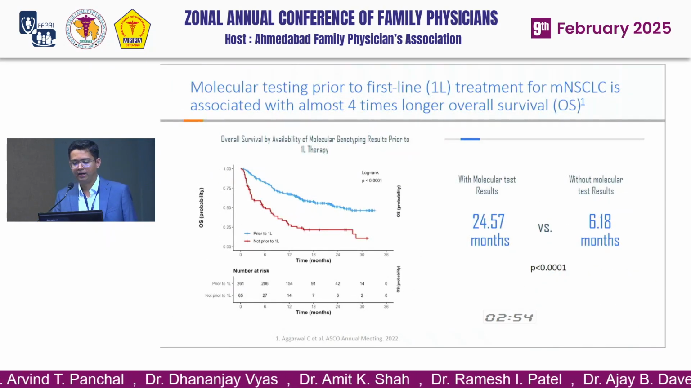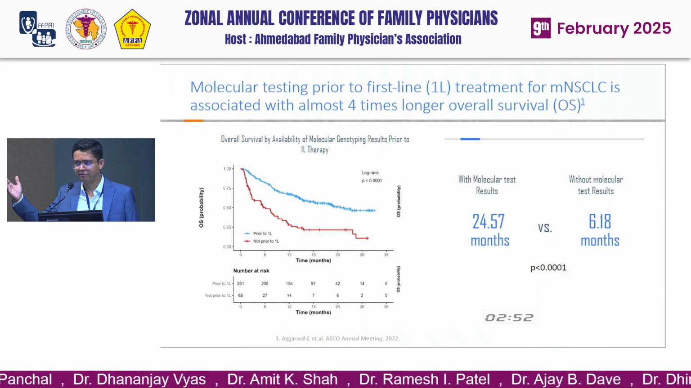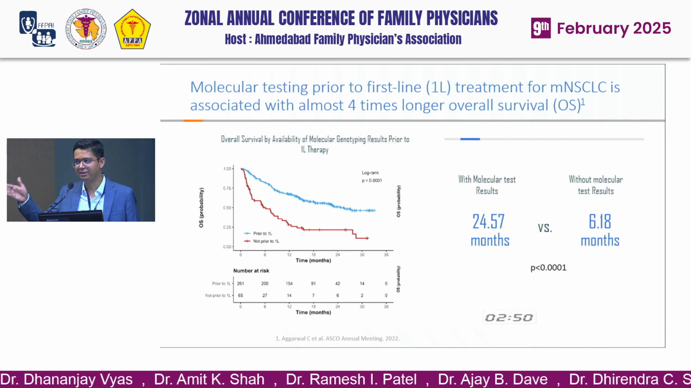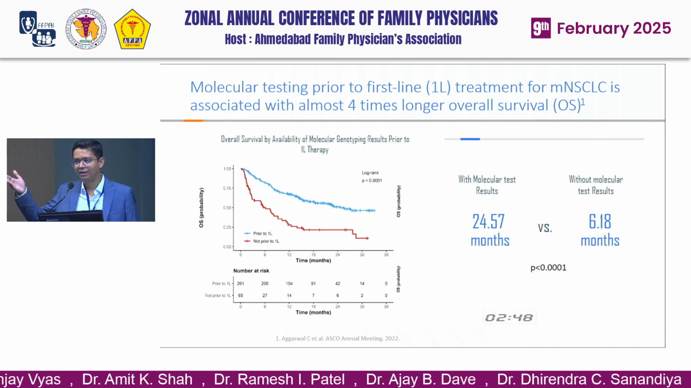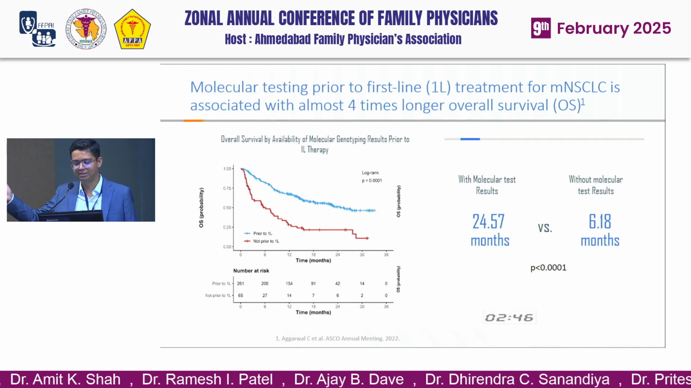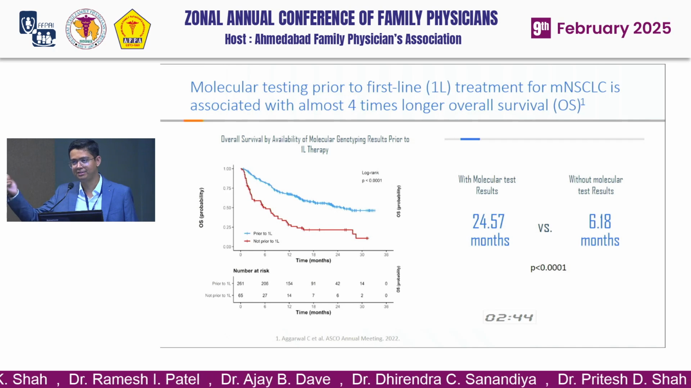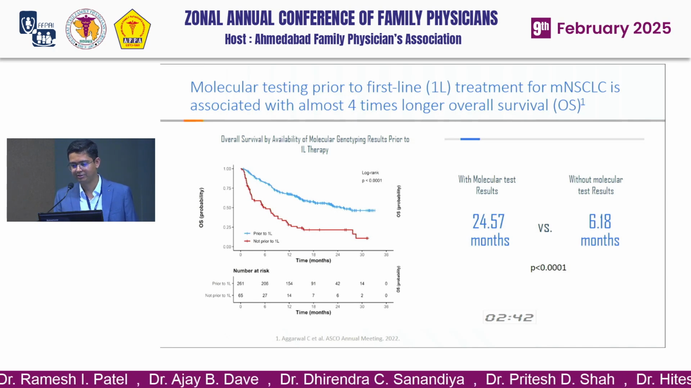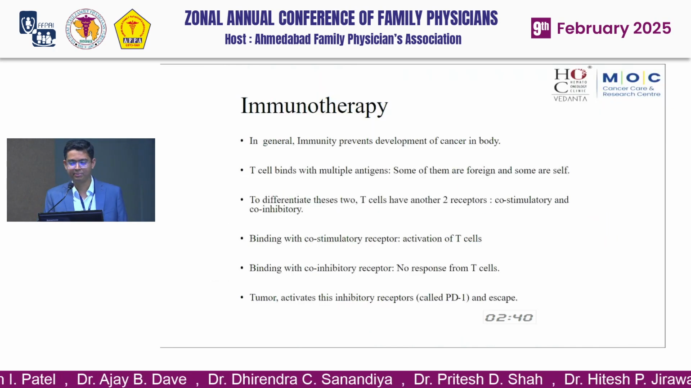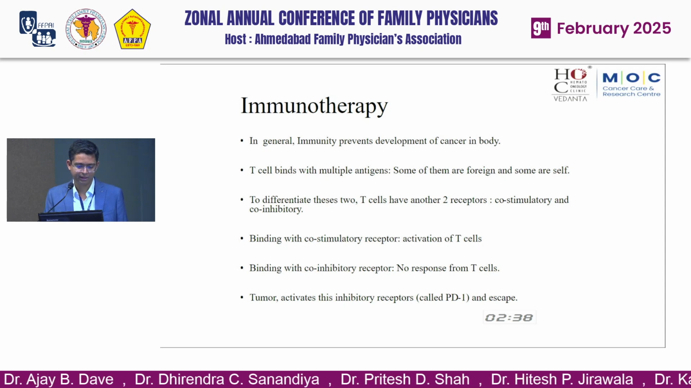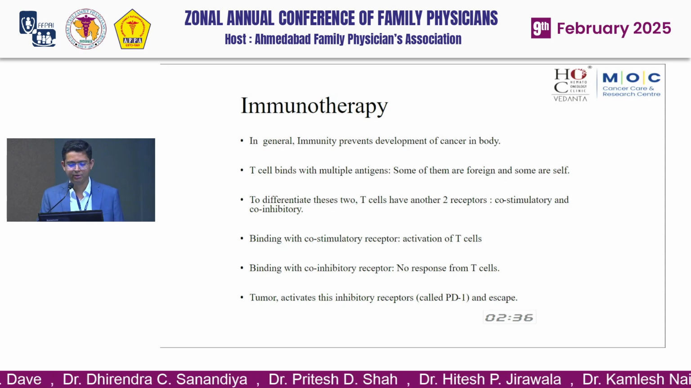And these are the trial data that suggest that when we treated these patients previously with only chemotherapy, the survival was only 6 to 7 months, and now we can increase the survival in stage 4 lung cancer 4 times as compared to chemotherapy, with targeted therapy or immunotherapy. Now comes the last part, which is immunotherapy.